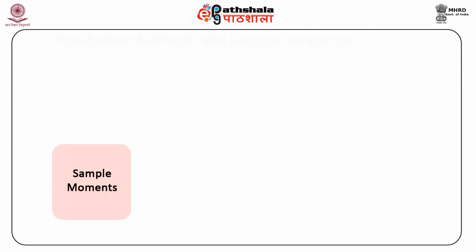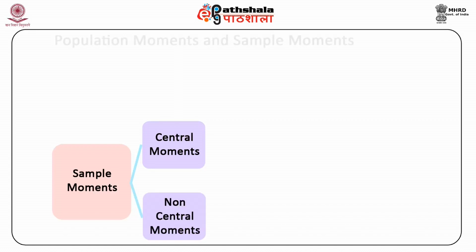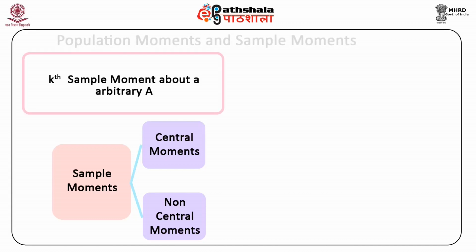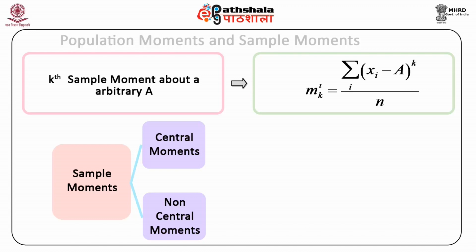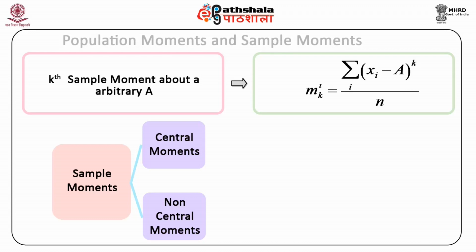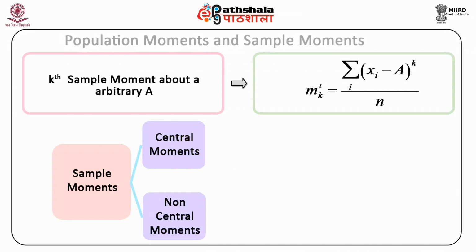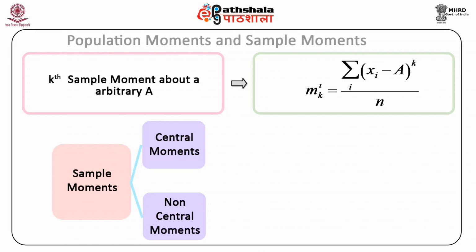Sample moments are similarly both central and non-central moments, including moments about the origin. The kth sample moment about the arbitrary value a is given by m k prime equal to summation of x i minus a, whole raised to power k, summation is over i, divided by small n, where this small n is the sample size and k is equal to 1, 2, 3, and so on.